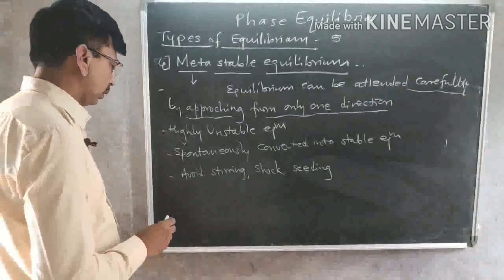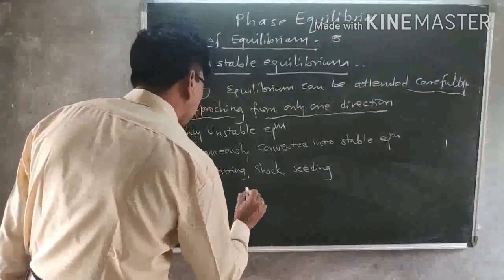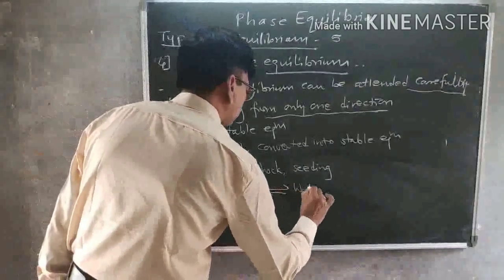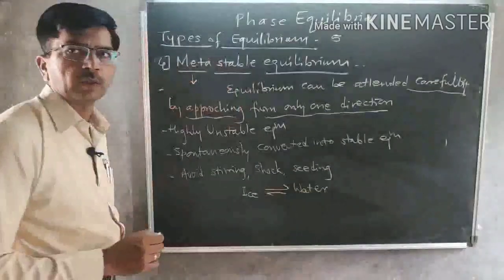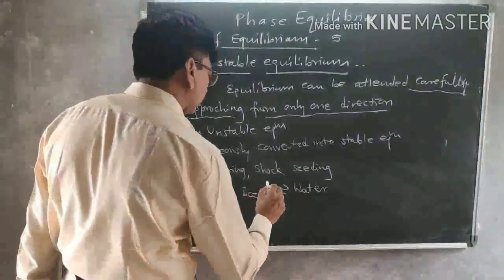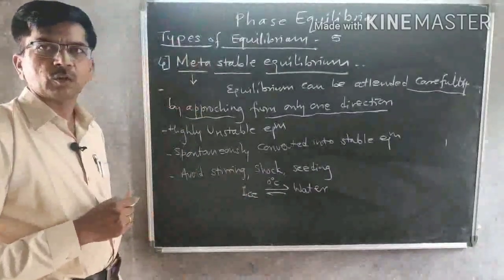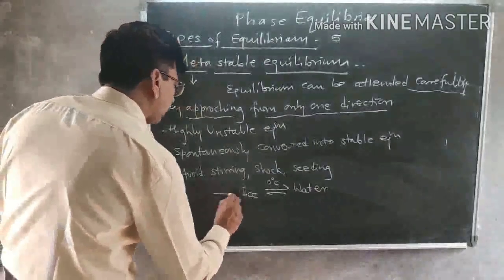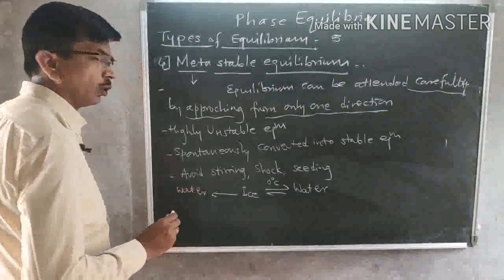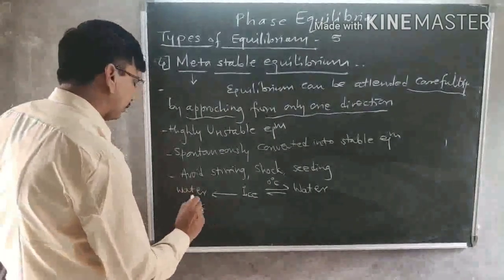For example, suppose that we have ice and water. When we cool water at 0 degrees Celsius and 1 atmospheric pressure, we get ice, and we want water again at minus 5 degrees Celsius.